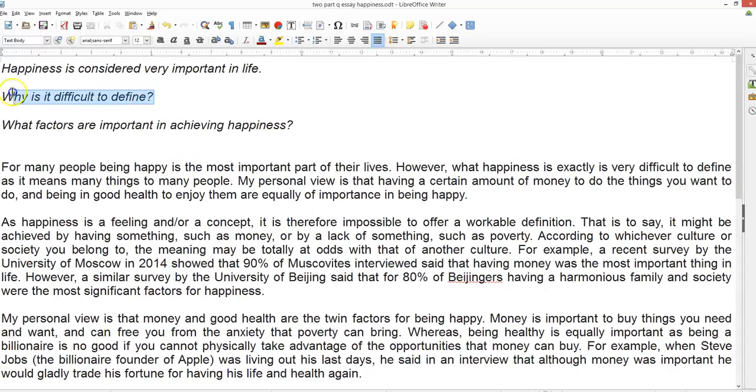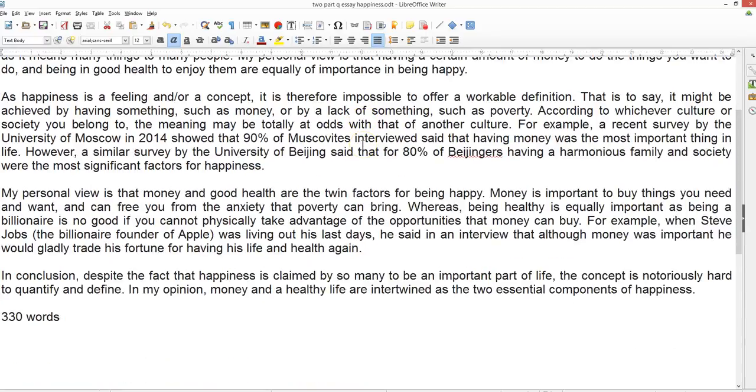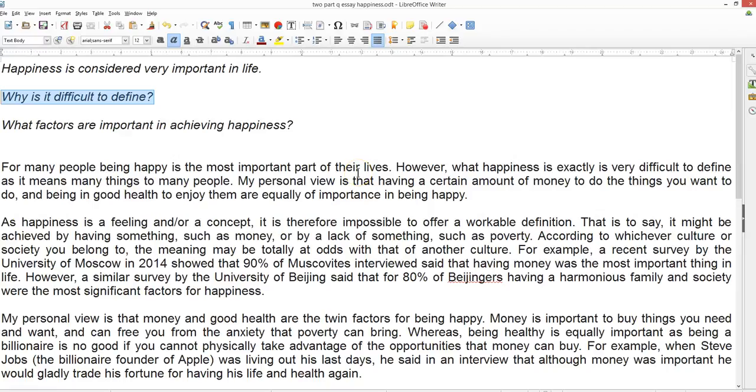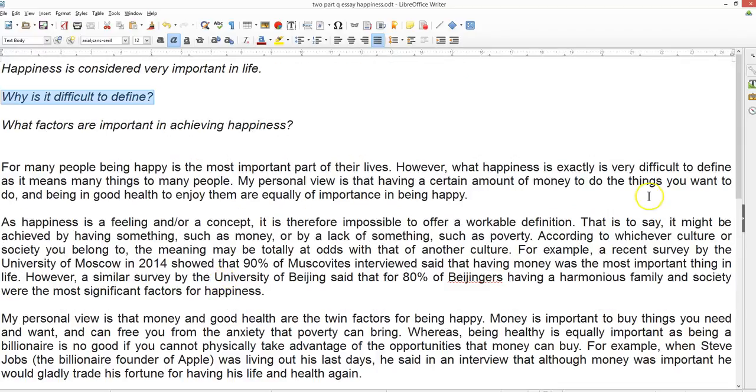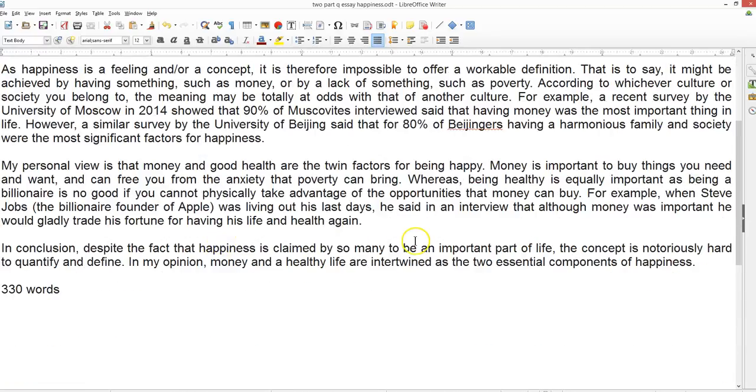So therefore, it's difficult to say exactly what it is. I mean, because that's the question. Why is it difficult to define? So the second part is what factors are important to achieve this? So as I've said, money and good health. So we have to expand on it. Now, my personal view is that money and good health are the twin factors for being happy. So, a very short sentence to introduce your main idea. You need to be fit and healthy, and you need some cash, and these are the two important things.